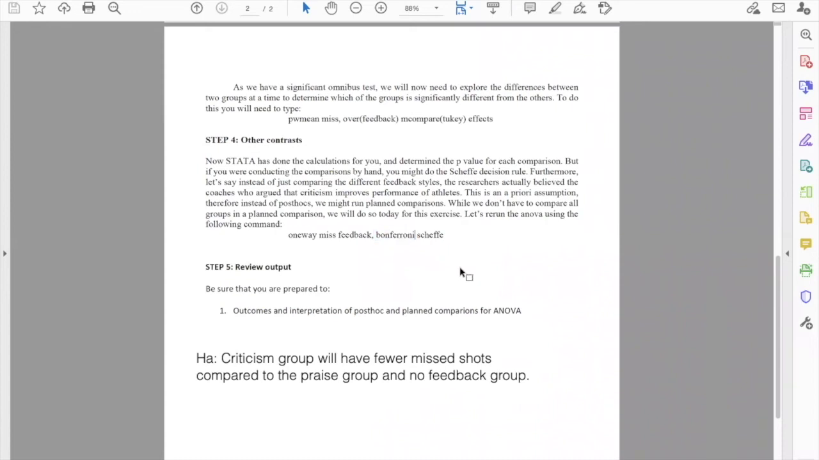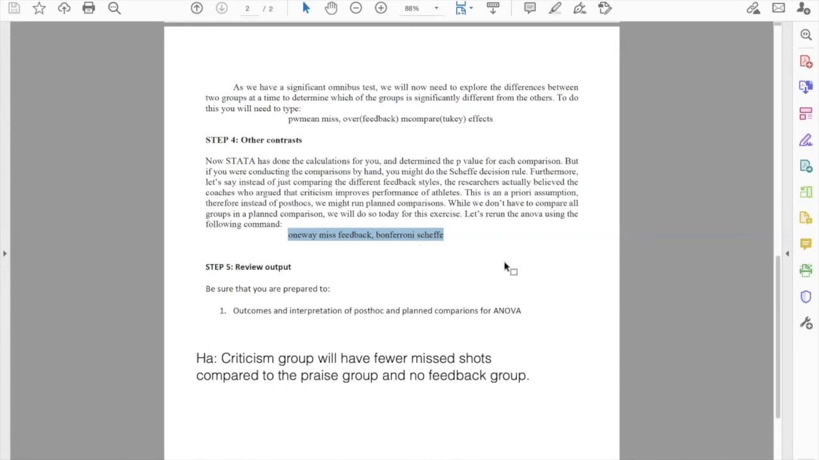So we're going to go ahead and do the pairwise comparisons a little bit differently. Stata behind the scenes is really doing the same thing as it did above with the pwmean, but we're just using a slightly different command. Okay, so we're going to use the command oneway, the dependent variable miss, the independent variable feedback, and then comma bonferroni and scheffe. So this will give us all of the possible comparisons using a Bonferroni adjustment, as well as all of the possible comparisons using a Scheffe adjustment.